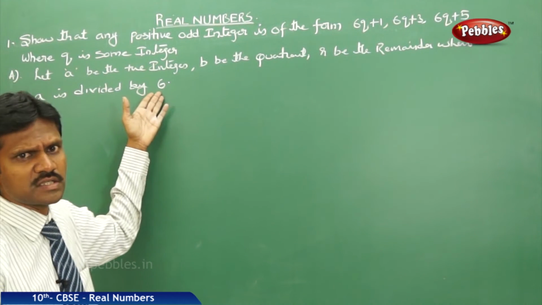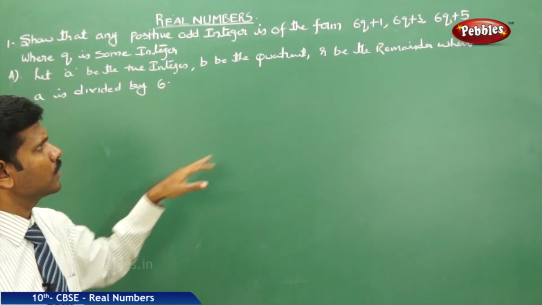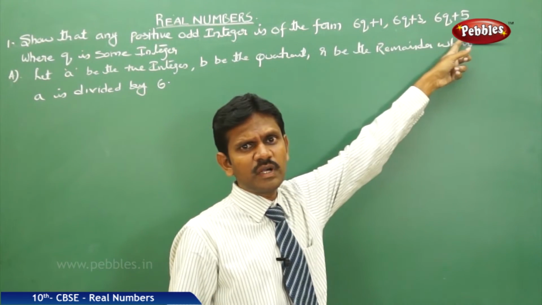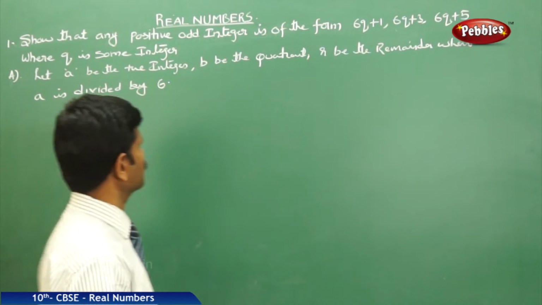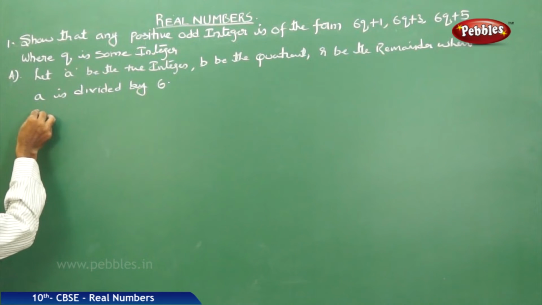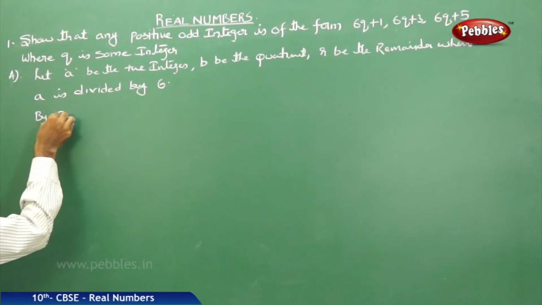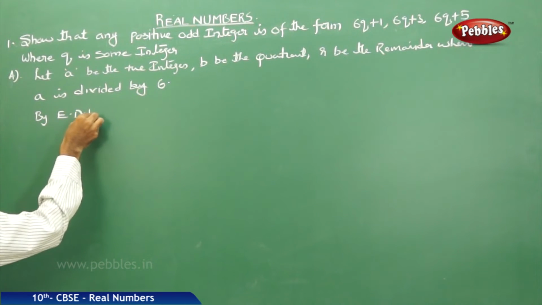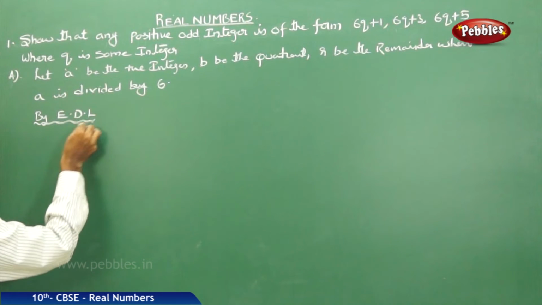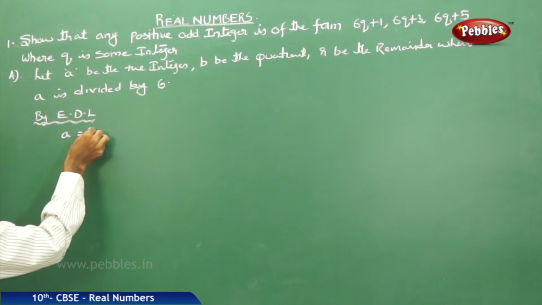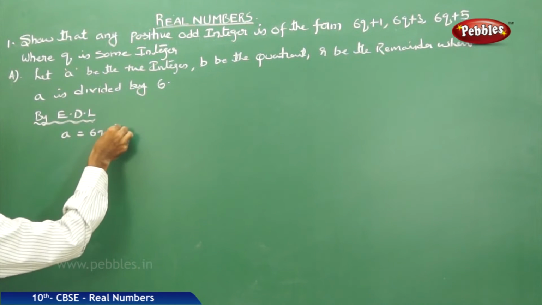Sir, why have you taken 6? Why not some other number? Here your pattern is a multiple of 6. Now by EDL, means by Euclid's division lemma, you know very well A is equal to 6q plus R.